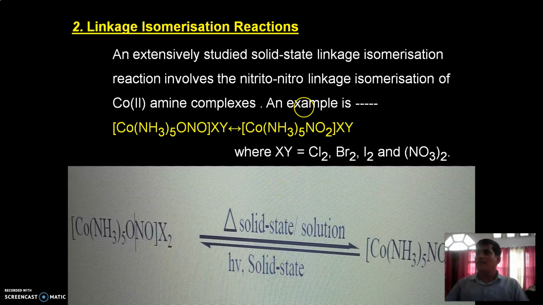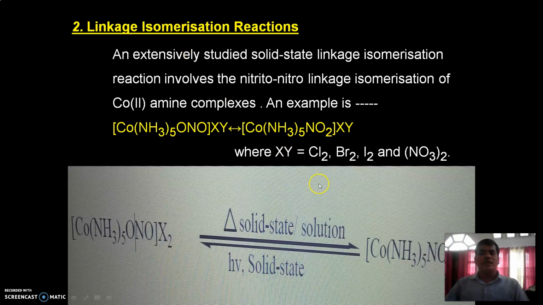Secondly, linkage isomerism reactions. All of you know linkage isomers. In a linkage isomer, an ambidentate ligand must be present. Here the ambidentate ligand is ONO and NO2. You see, ONO and NO2. Here the donor site is oxygen, here the donor site is nitrogen. To convert this isomer from ONO to NO2, this is called linkage isomerism.